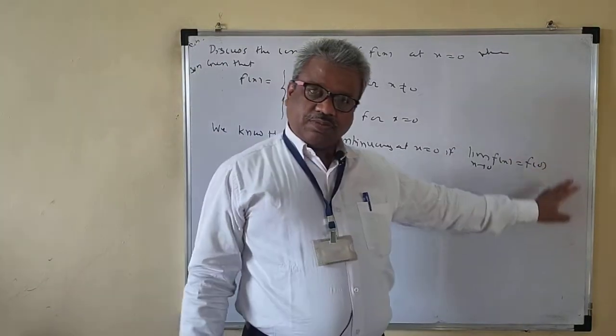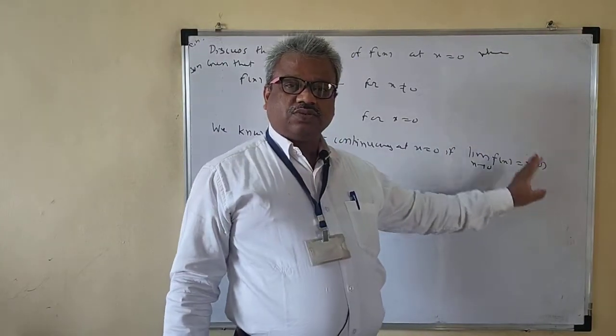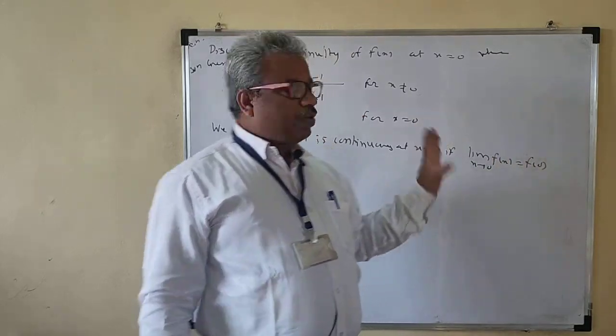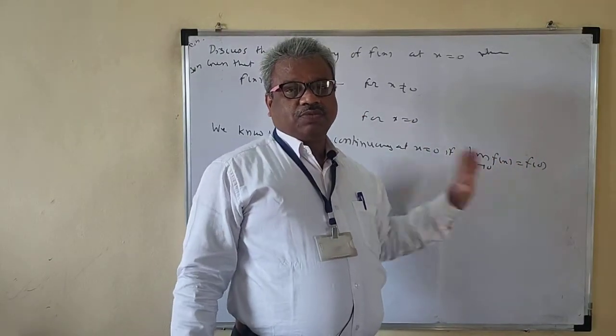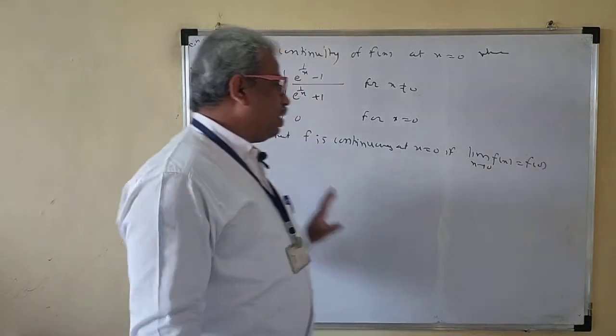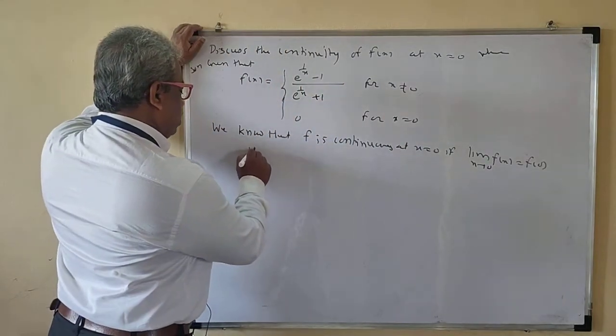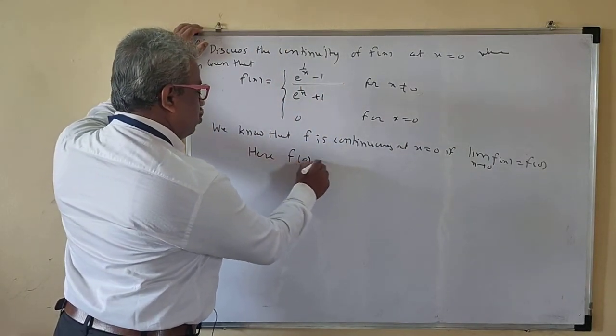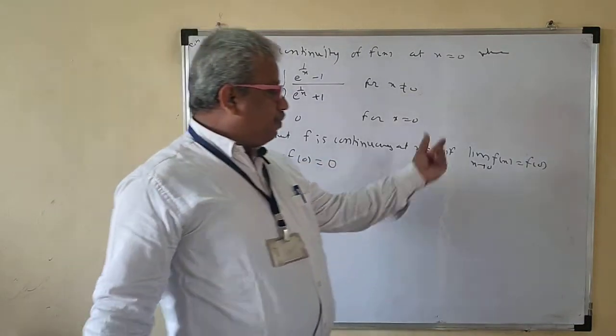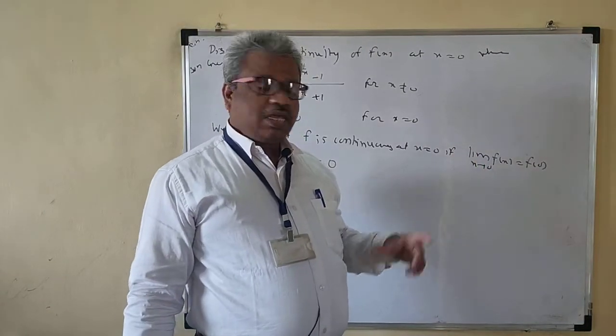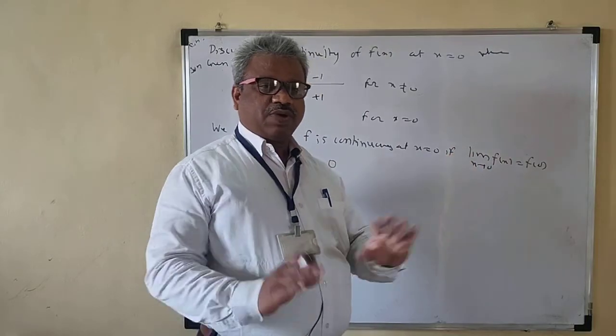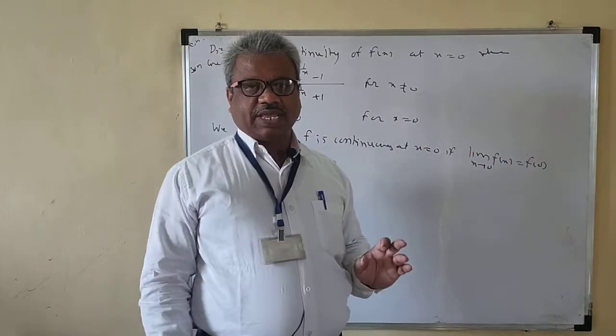So what is our aim then? We have to find f of 0. We have to find limit x tends to 0 f of x. So first, which part is easy? f of 0. This we can easily write. Just we will write this one. So here f of 0 is equal to 0. Now we evaluate the limit x tends to 0 f of x. If it is f of 0, then we are through.